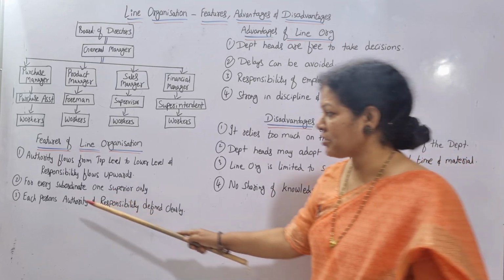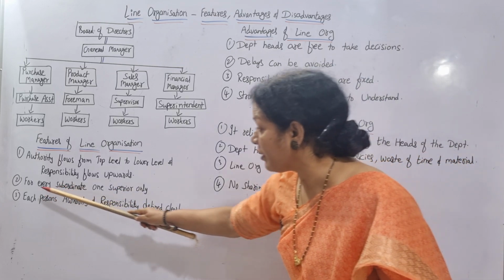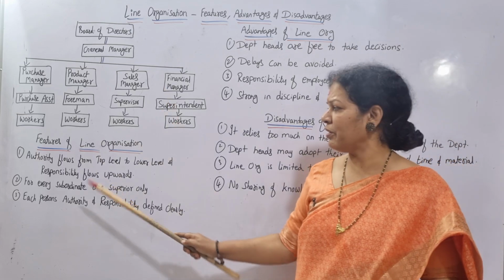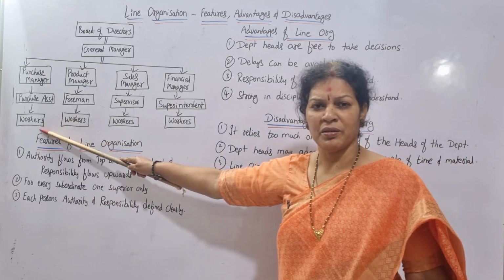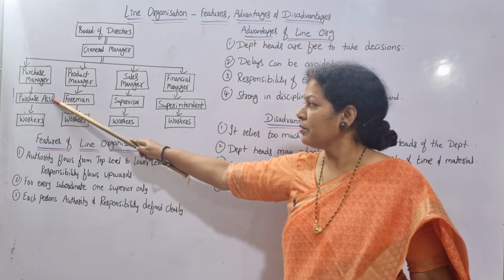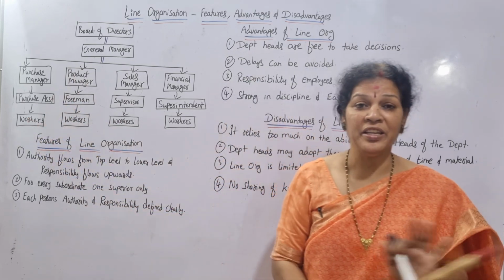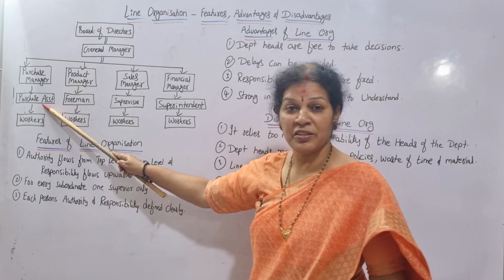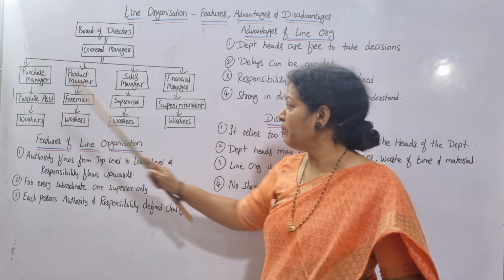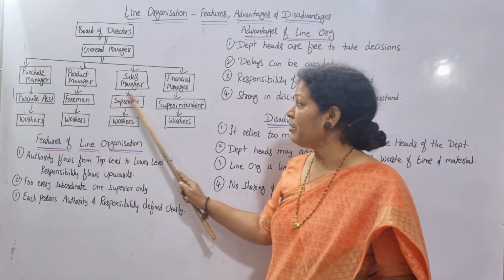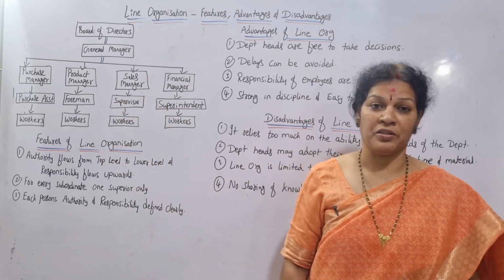Clear? Next. Very easy. For every subordinate, one supervisor only. If you take worker, who is his superior? Only this person. This person is not responsible to anybody apart from the purchase assistant. In the same way, suppose say if you take supervisor of sales manager, the supervisor is responsible only to the sales manager.